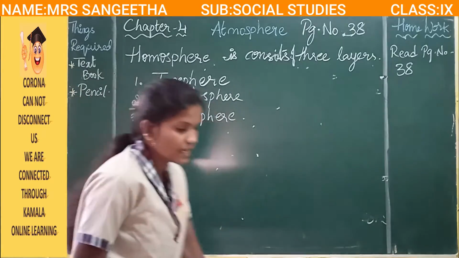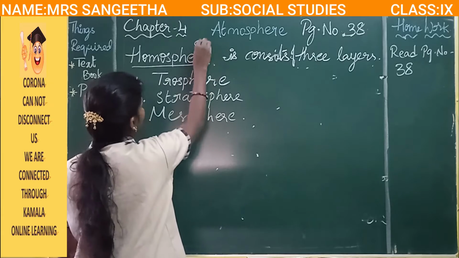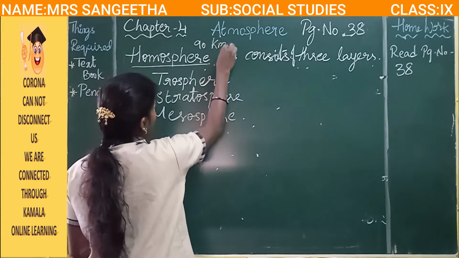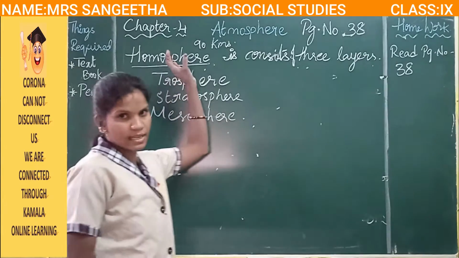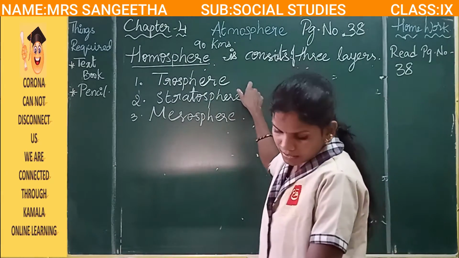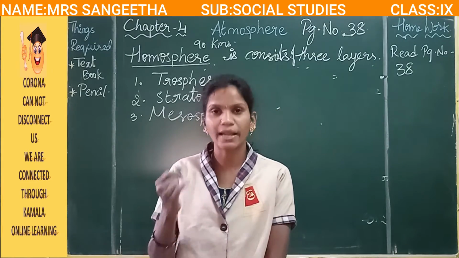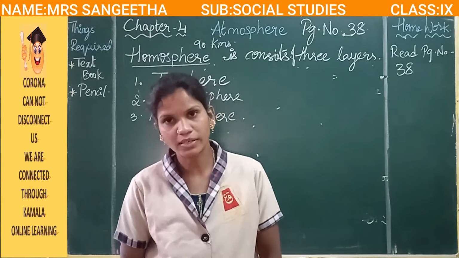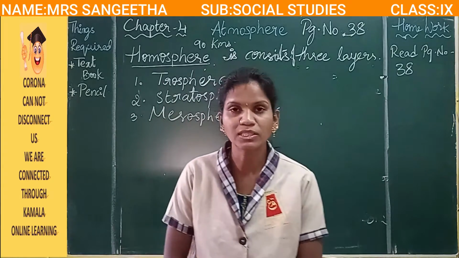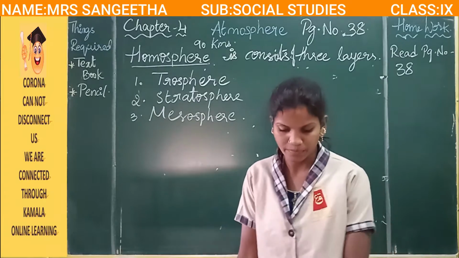And it extends to 90 kilometers. Homosphere is 90 kilometers high. And in these three layers, it takes gases like nitrogen, oxygen, argon and carbon dioxide. These four gases are very important in the homosphere.